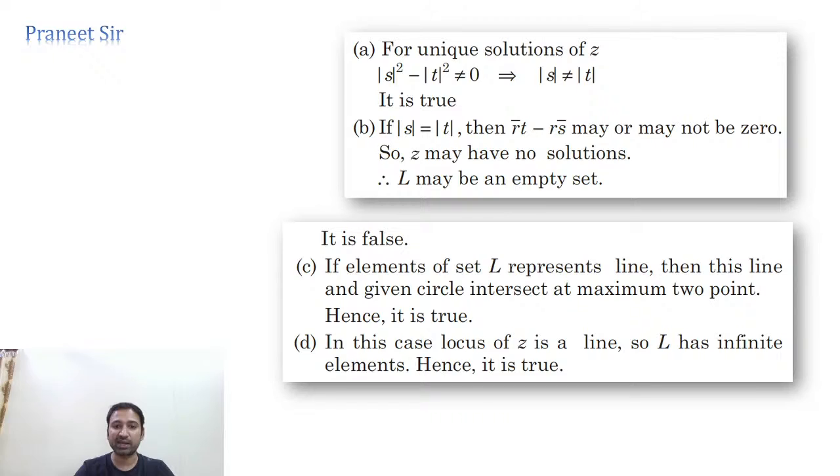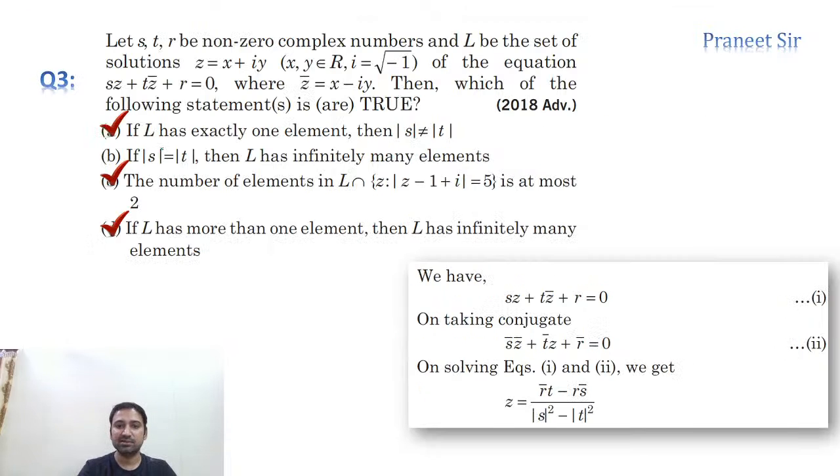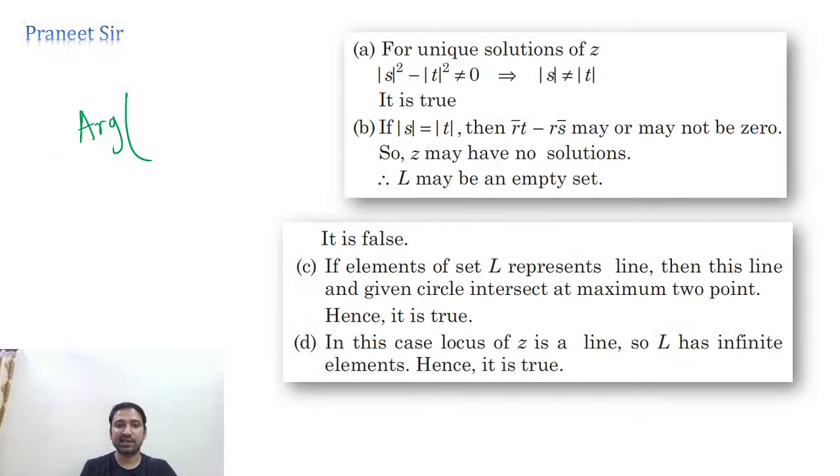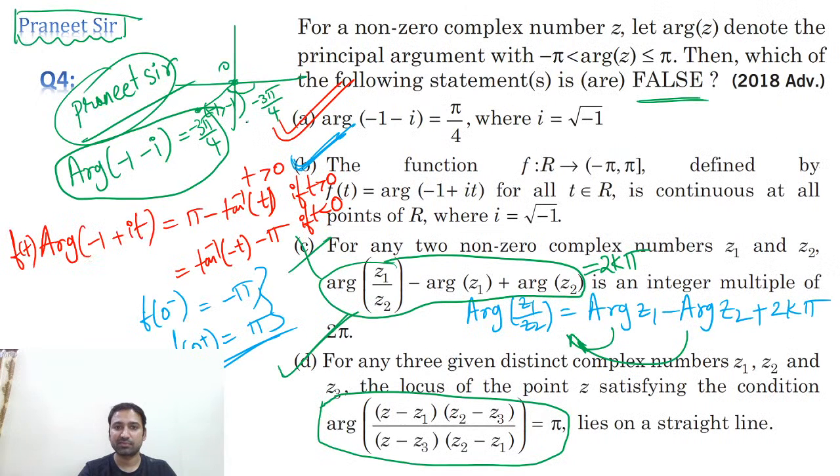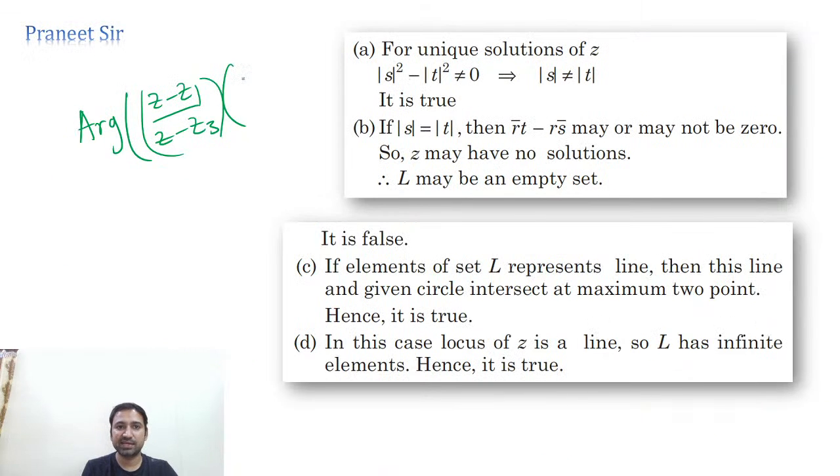Okay, let's discuss this one, guys. What he is asking here is argument of z minus z1 by z minus z3 into z2 minus z3 by z2 minus z1.